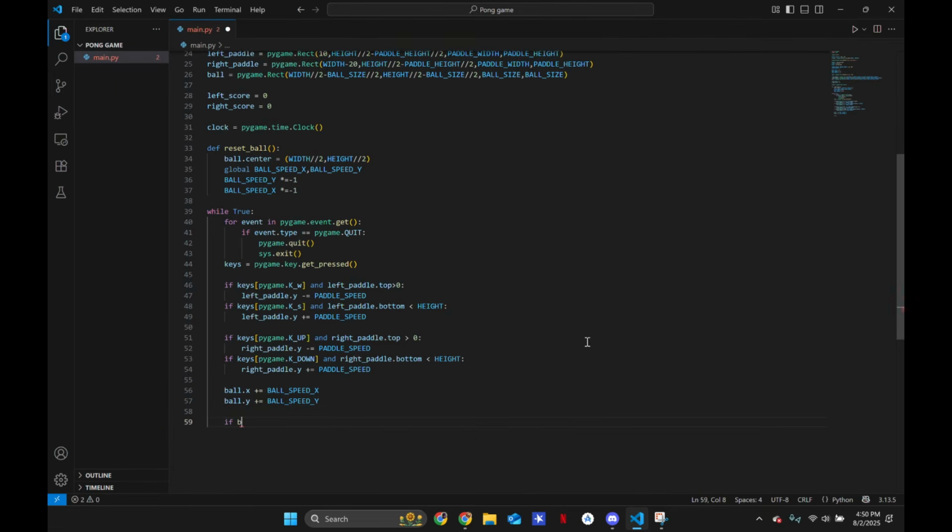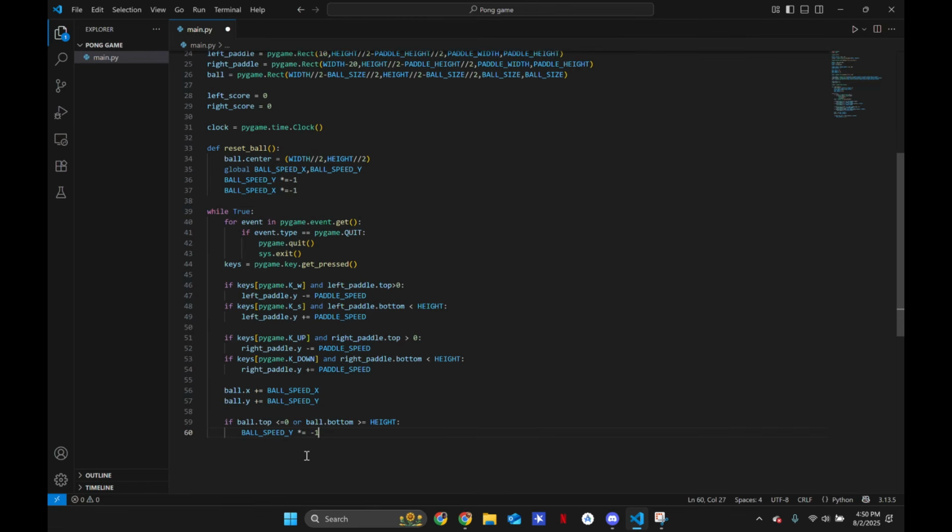Now we're going to have to create a border. So let's say if ball.top, this just gives the top of the ball, is less than or equal to 0, or ball.bottom is greater than or equal to height. We can say height, not 0. So it's checking that it's not at the bottom. Then we're going to invert the y speed of our ball, so that it can bounce up or bounce down. So let's say ball_speed_y times equals -1.